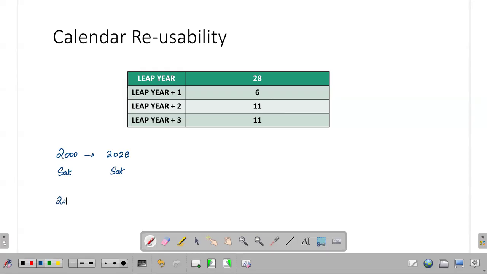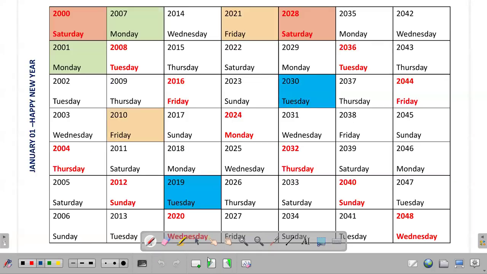Similarly, I am considering 2016. It's a leap year. The 2016 calendar can be used again after 28 years. So 2016 plus 28, I can say 2044. We can validate this. Please have a look at 2016: leap year, Friday. 2044: leap year, Friday. See, we can use that calendar.